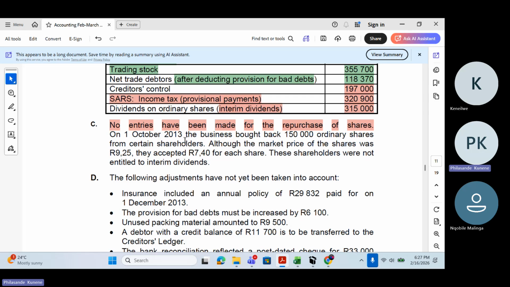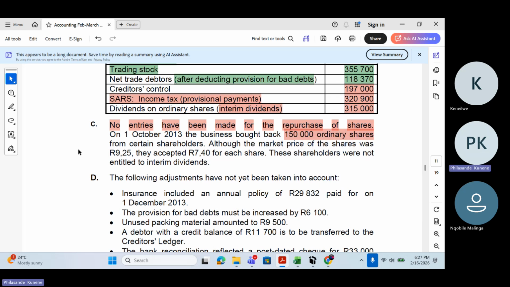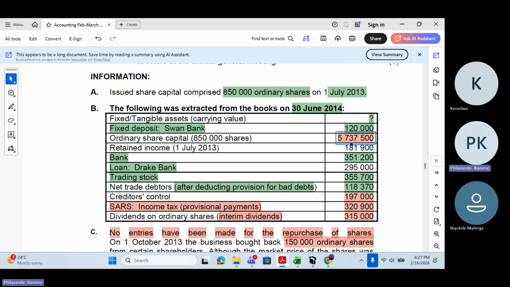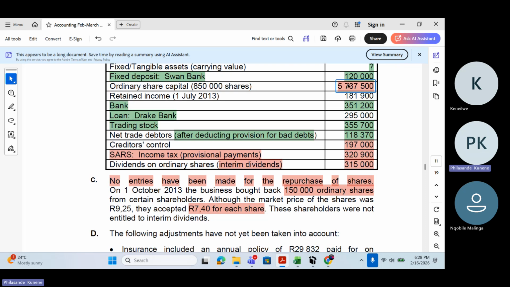On 1 October 2013, the business bought back 150,000 ordinary shares from certain shareholders. Although the market price of the shares was R9.25, they accepted 7.40 Rand for each share. These shareholders were not entitled to interim dividends. Because this share buyback was not recorded, it means this 5,737,500 does not consider the share buyback. The share buyback is not considered in that amount.